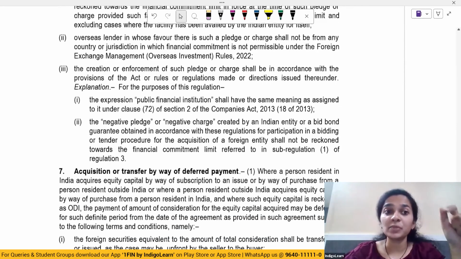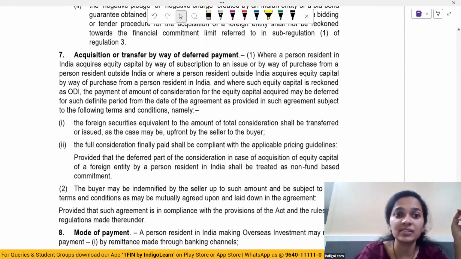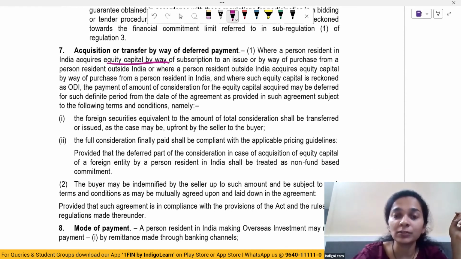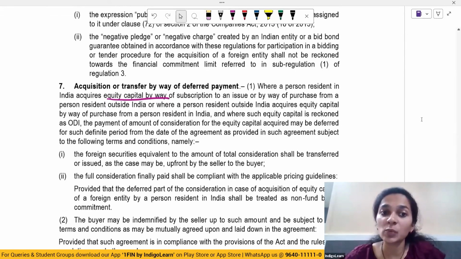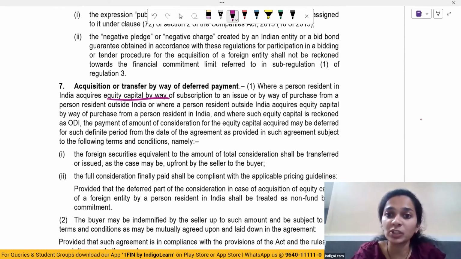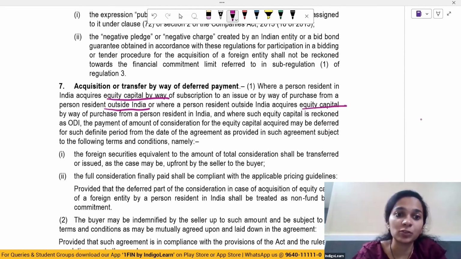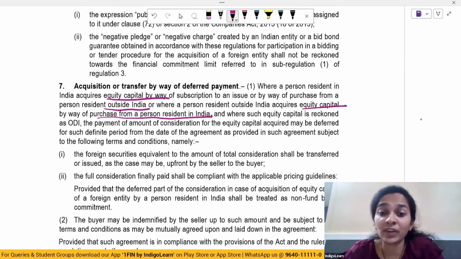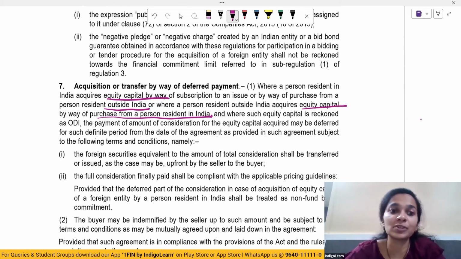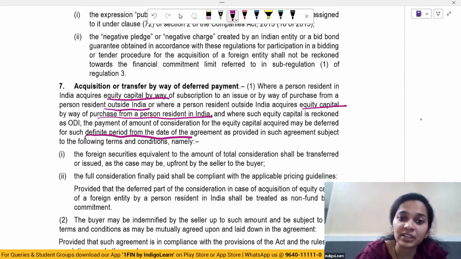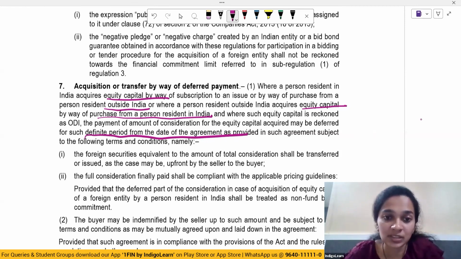Now, where a person resident in India acquires equity capital by way of subscription to an issue or by way of purchase from a person resident outside India, or where a person resident outside India acquires equity capital by way of purchase from person resident in India, and where such equity capital is treated as ODI, then payment of the consideration for the equity capital may be deferred for such definite period from the date of agreement as provided in the agreement. However, subject to the following terms and conditions.